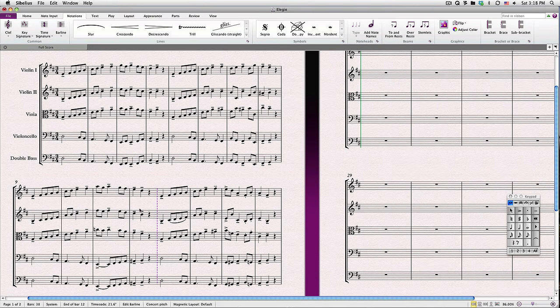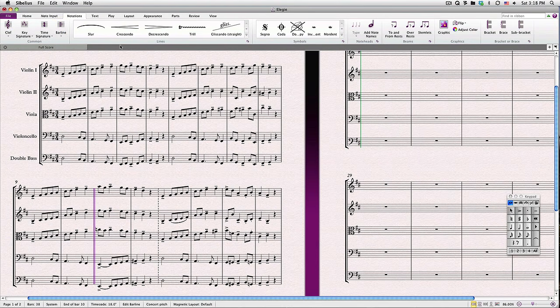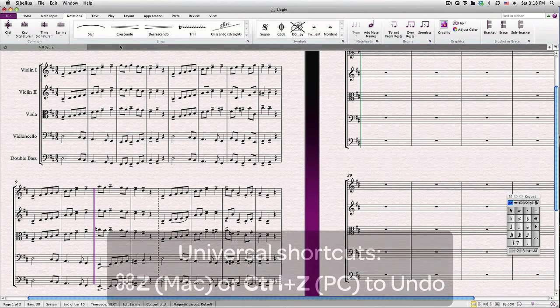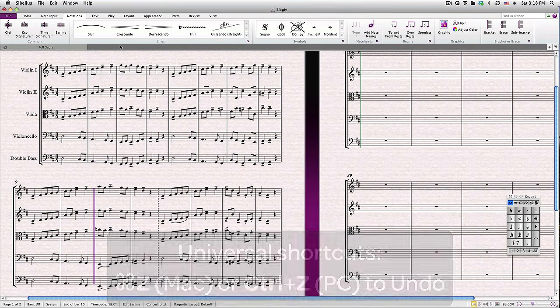I'll place another one here by using the mouse. To immediately undo what I just did, I'll use the Undo shortcut, Command-Z on Mac or Control-Z on PC, to undo multiple steps.